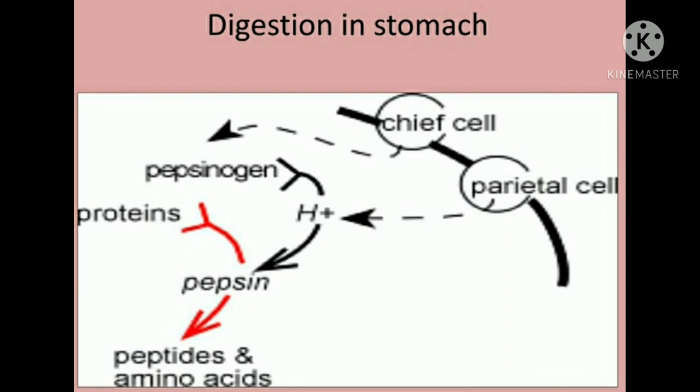What does it contain? Number 1, mucus. Number 2, inactive enzyme pepsinogen. Third, HCl. And fourth and last, intrinsic factor. In infants, in young babies, the stomach also secretes renin. Mucus protects the inner lining of the stomach from HCl, which is present in the gastric juice.